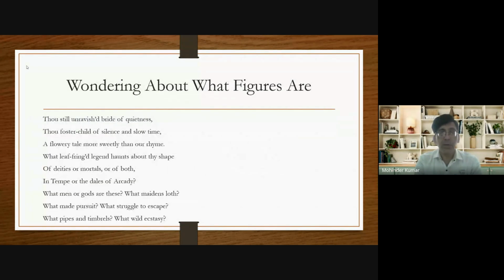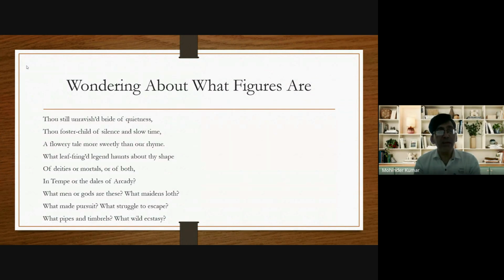Now we will talk about the first stanza. In the first stanza, when John Keats looks at the urn, as I have just informed you, on the urn there were so many beautiful pictures. So by looking at those pictures, John Keats wonders what those figures are, what those pictures are. So he tries to understand the pictures carved on the Grecian urn. Now, what does he say? So we are going to start reading the text of this poem.